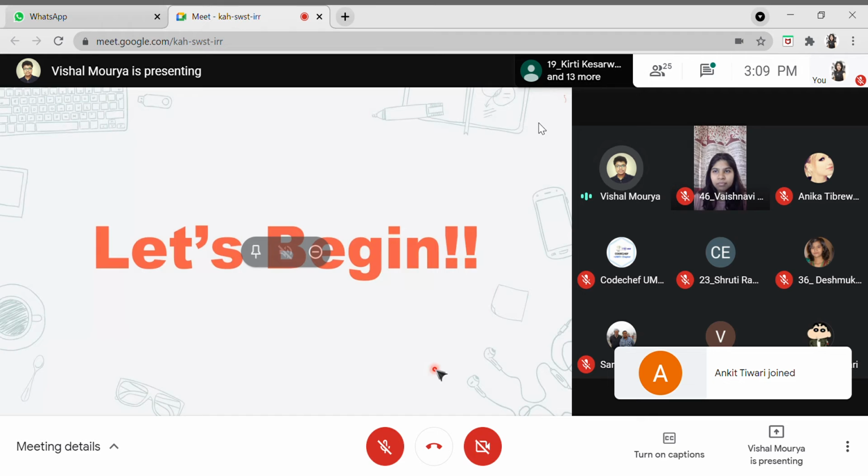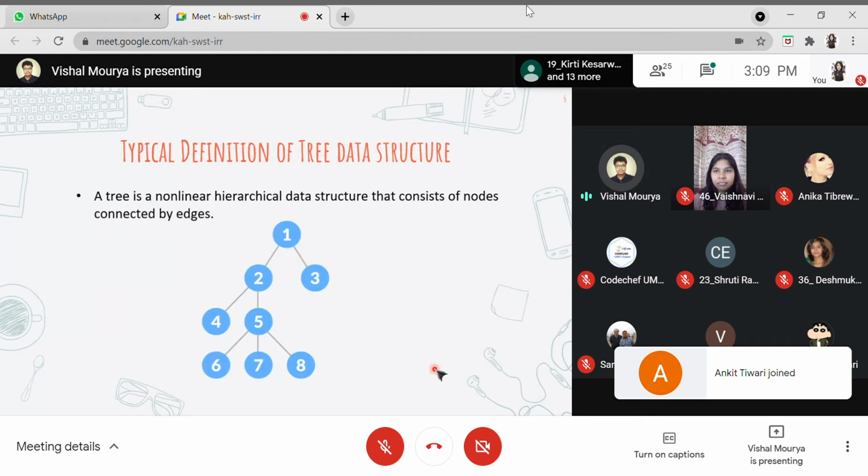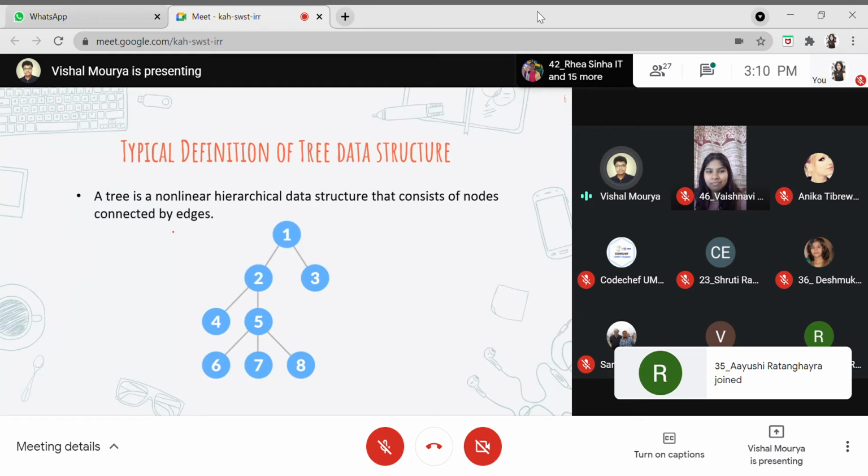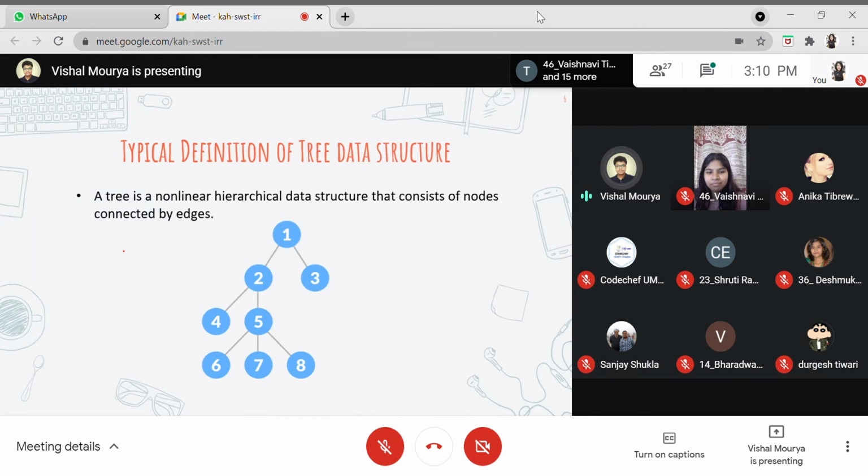So let's get started. Firstly, this is the typical definition of a tree, which is not quite good for a beginner. As a beginner, when I went through this definition, it was not easy for me to digest. So we'll break down this definition and understand the actual thing it is trying to say.